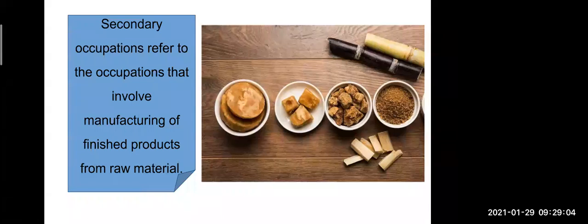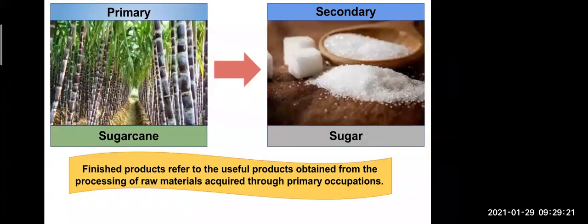In this picture also you are seeing the sugar cane. Out of the sugar cane, what is made? Jaggery is made. Means after the process of the sugar cane, the jaggery is made. So jaggery here is known as the secondary occupation. Okay, we will learn more about the secondary occupation. Now here also you can see sugar canes are there, and after the processing of the sugar cane, what is made here?